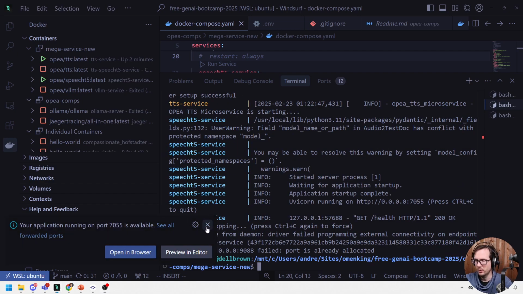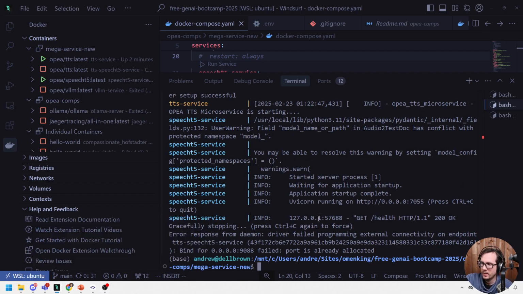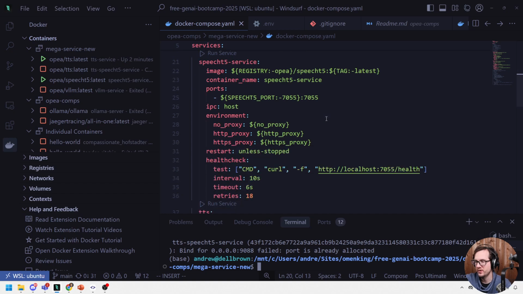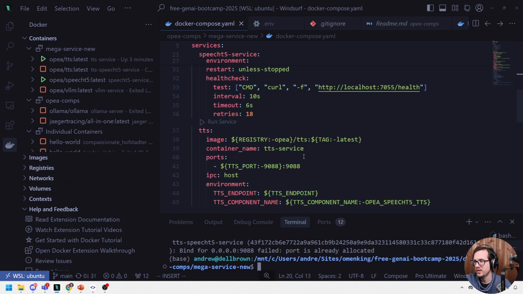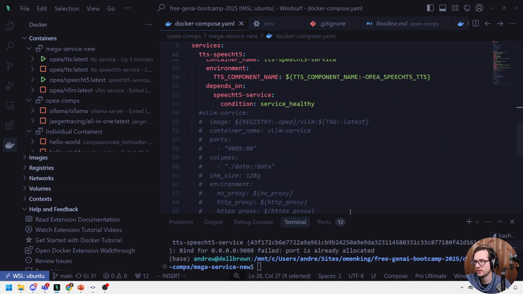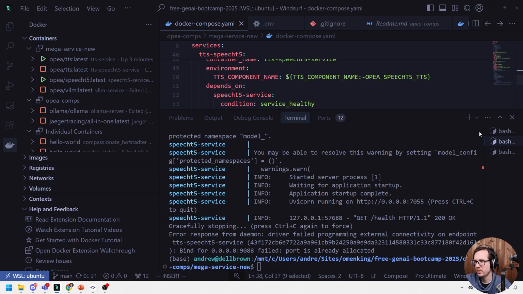All right, so here it says port is already allocated. How's it already allocated? 9088. Let's take a look at our Docker file. So we have 9088 for the TTS here. And this one extends it. I don't know what else could be running on that port. Port is already allocated.